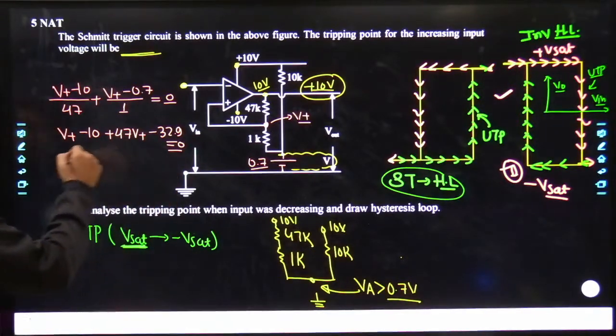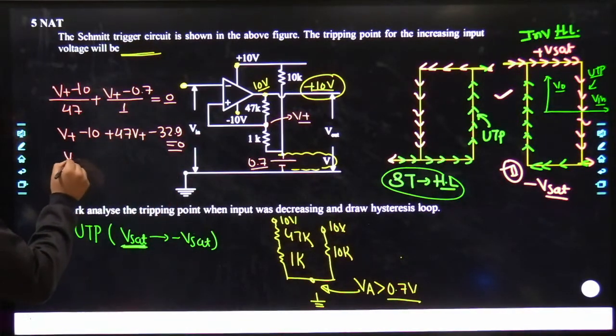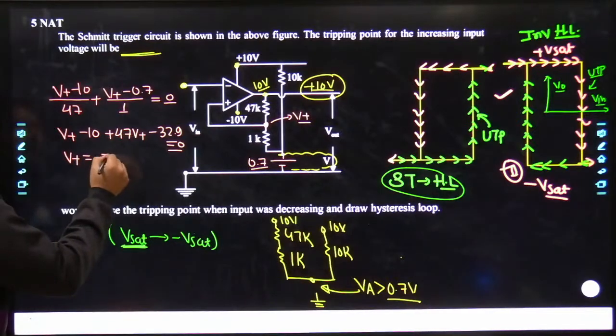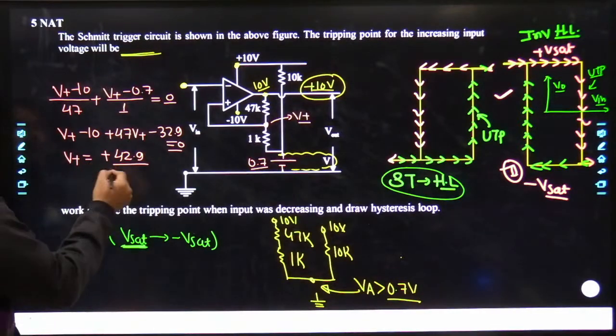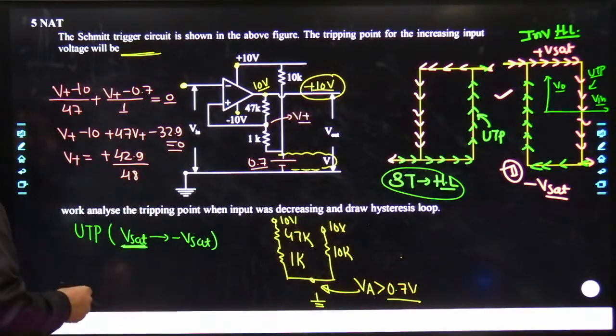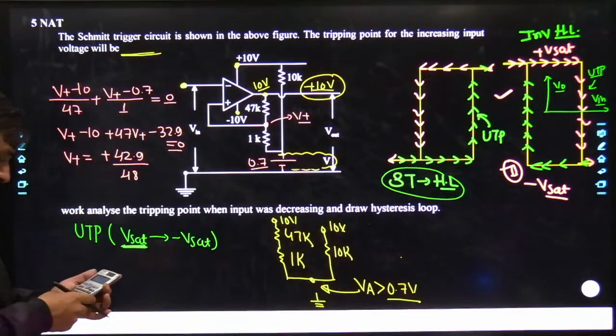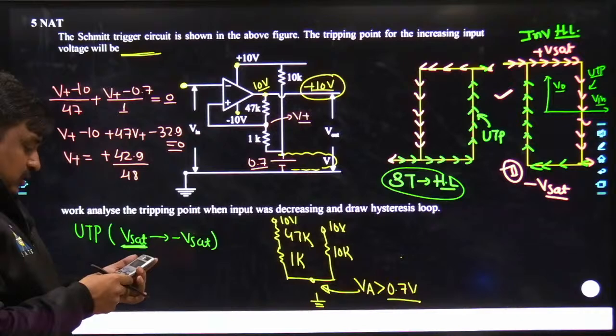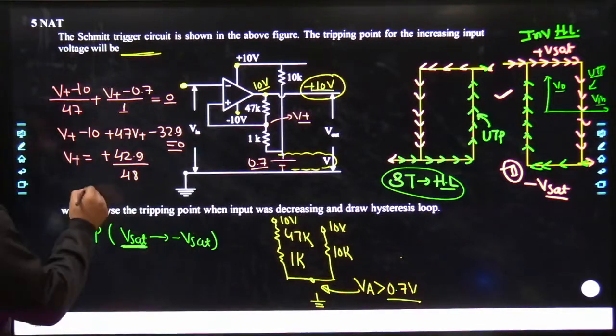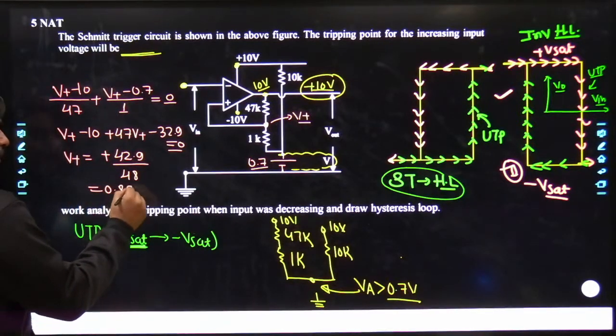So here it becomes 48 V plus minus 42.9 equals 0. So V plus is simply going to be 42.9 divided by 48.